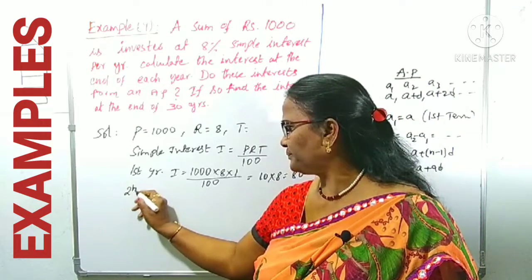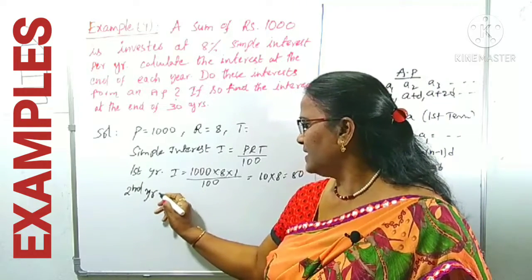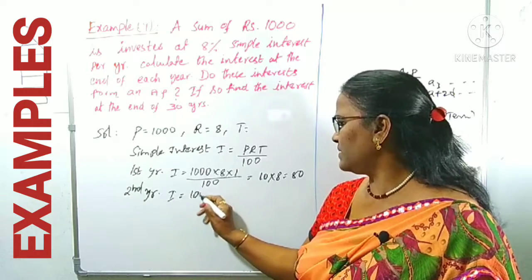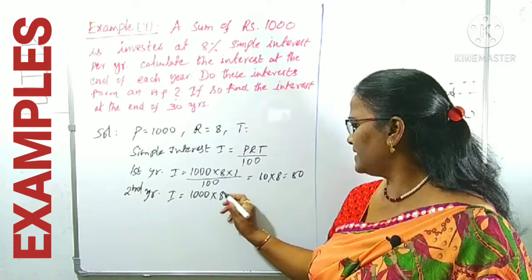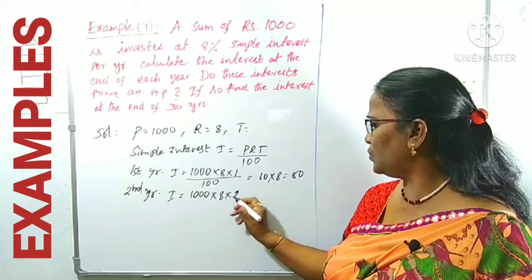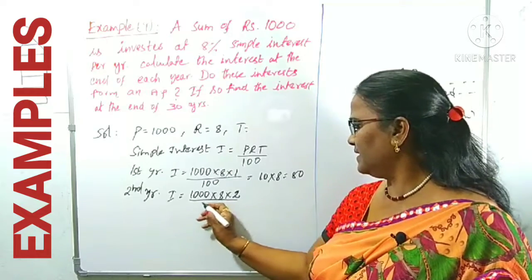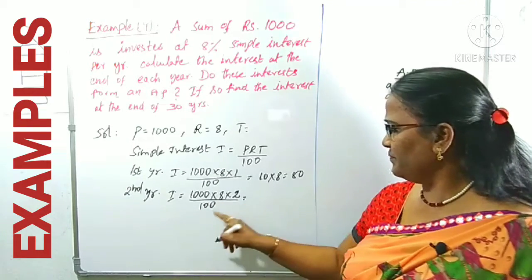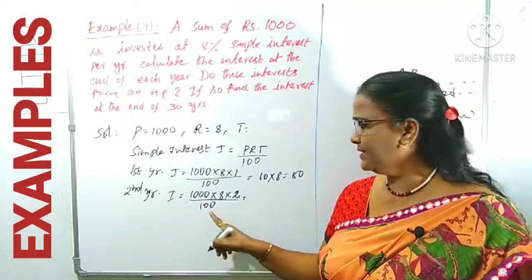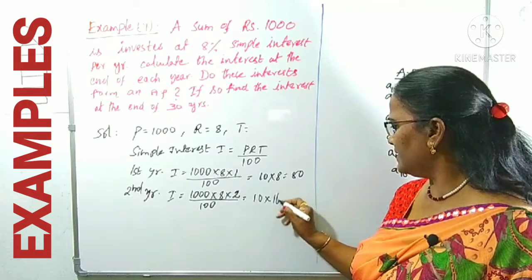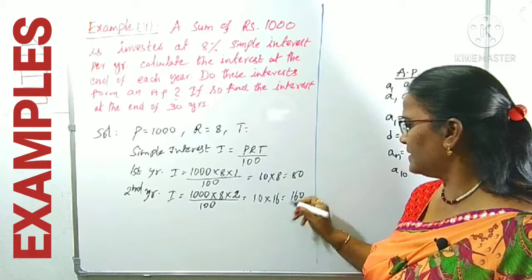Similarly, the second year. Second year interest: 1000, principal amount as it is, rate of interest as it is, but in place of T we can write 2 because it is after 2 years, by 100. Same way, 1000 by 100 is 10. 10 into 8 is 80, and 80 into 2 is 160.